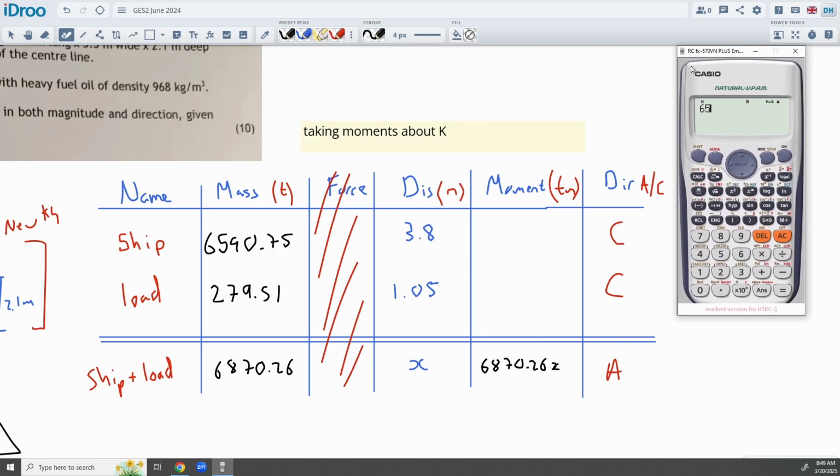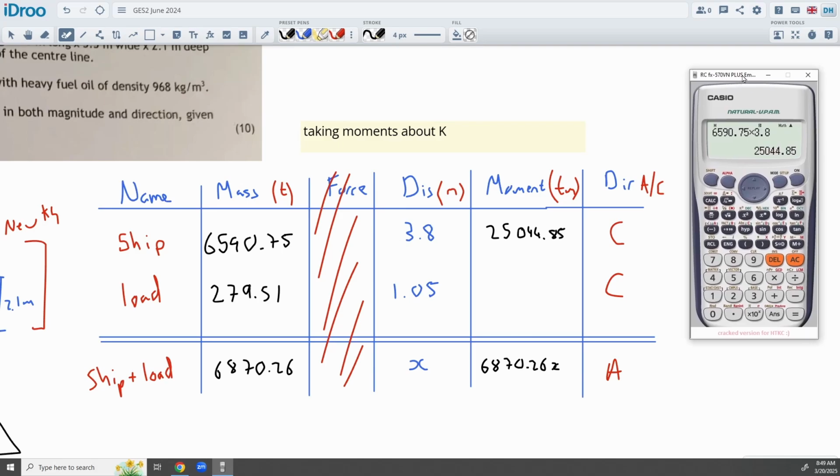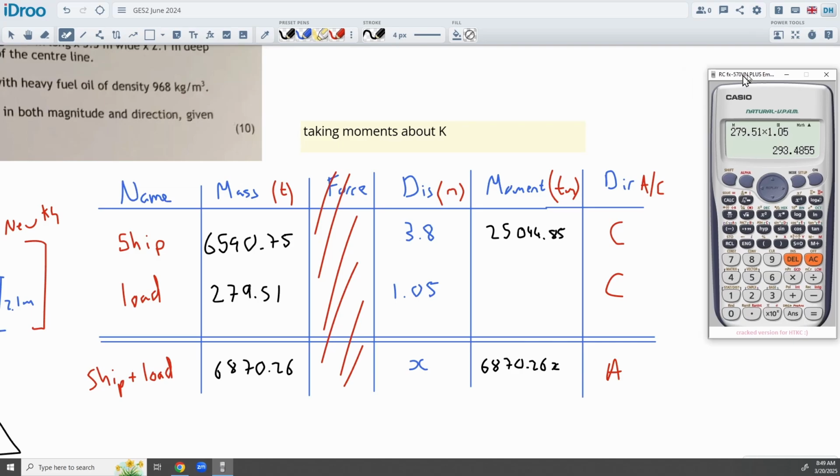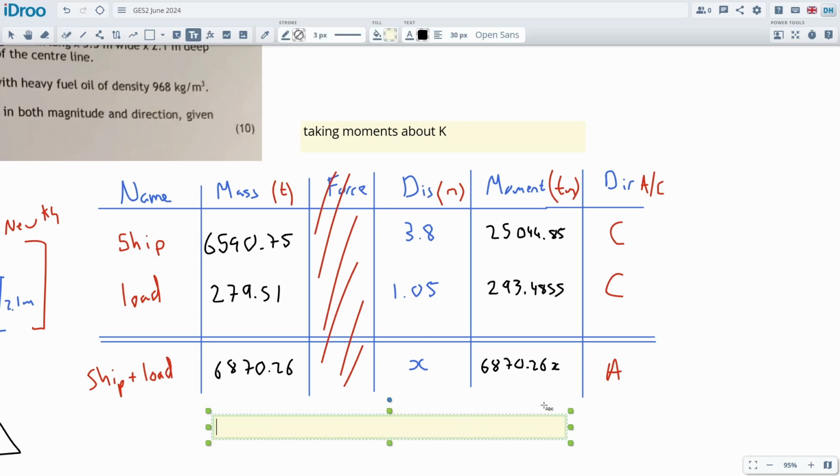All right, so 6590.275, I think, yeah, times 3.8, 25,044.85, and then the other one, just underneath that, will be 279.51 times 1.05 to get 293.4855. Okay, and as usual, we can now say the sum of the clockwise moments is equal to the sum of the anti-clockwise moments.